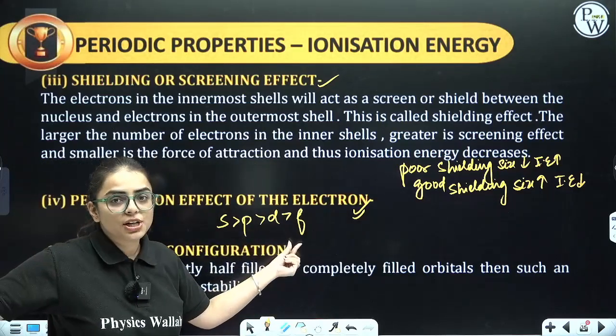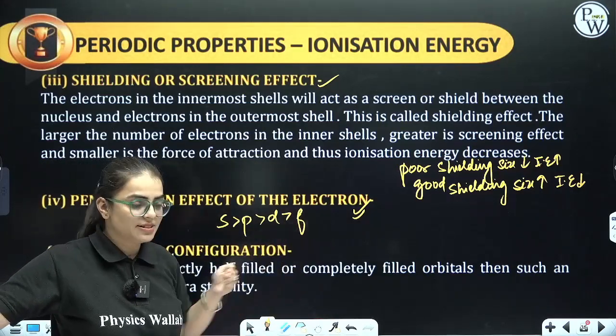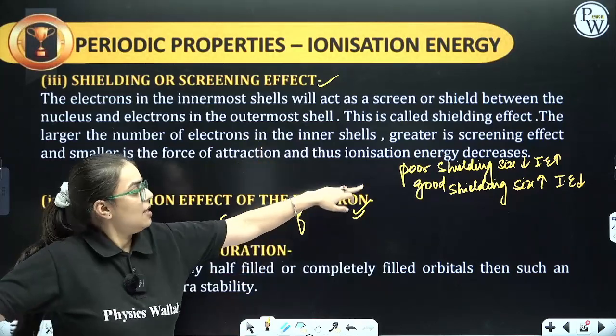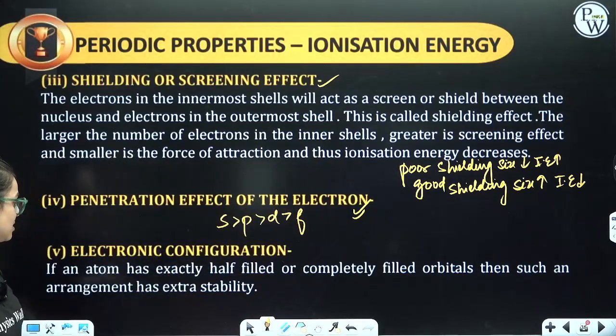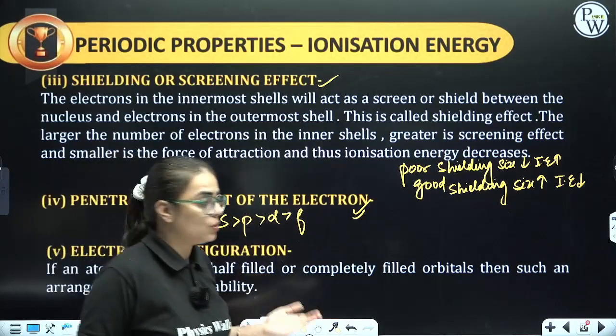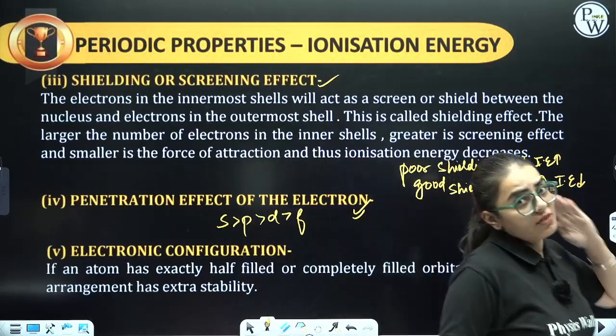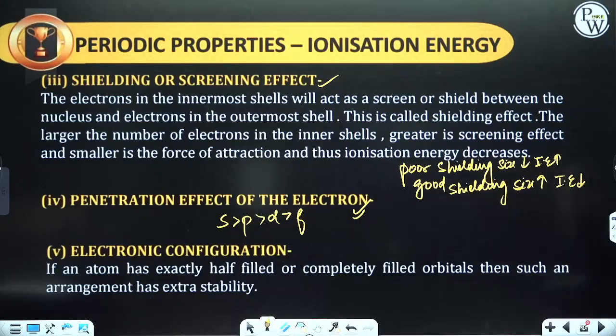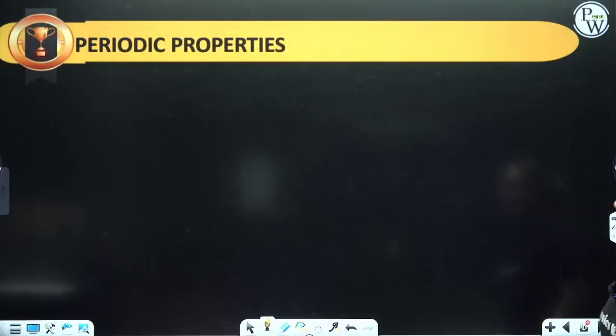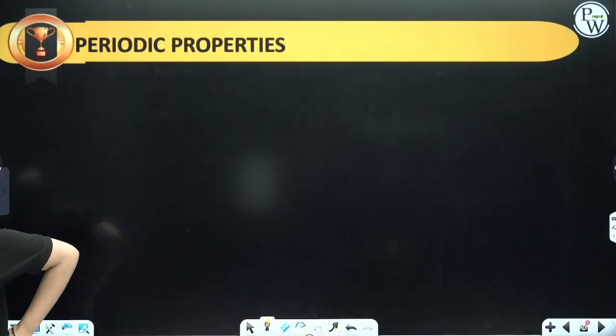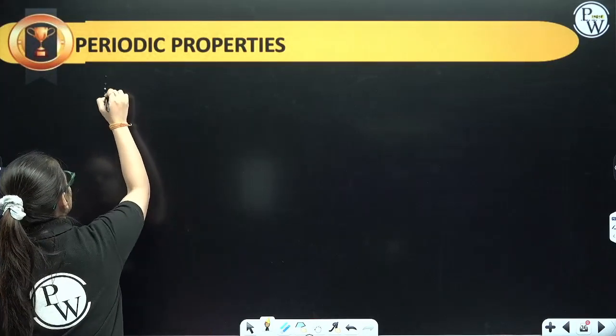D has poor shielding, size decreases, ionization enthalpy will increase. They are correlated with each other. Next is electronic configuration. Already told you, fully filled will have highest, then half filled, and then comes the partially filled. Now let us talk about the trend, as I have already discussed, but yes, we have to take some examples. So we are taking example again of period number 2.